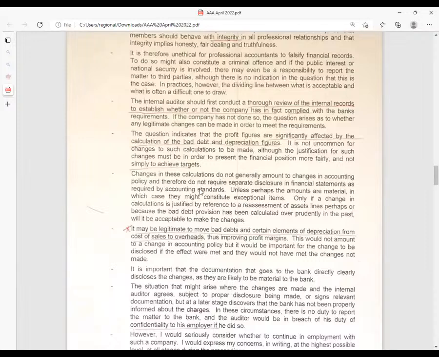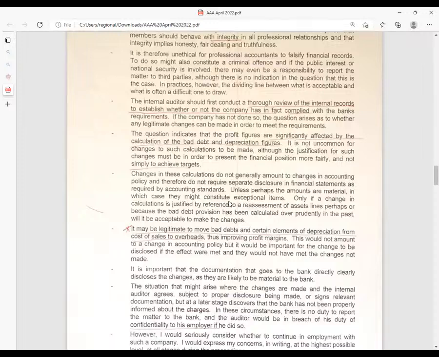Changes in these calculations do not generally amount to changes in accounting policy, and therefore do not require separate disclosure in financial statements as required by the accounting standards, unless perhaps the amounts are material, in which case they might constitute exceptional items. Only if a change in calculations is justified by reference to a reassessment of asset lines, perhaps, or because the bad debt provision has been calculated over prudently in the past, will it be acceptable to make the changes? Ladies and gentlemen, all that is really something I'll not remember even myself.